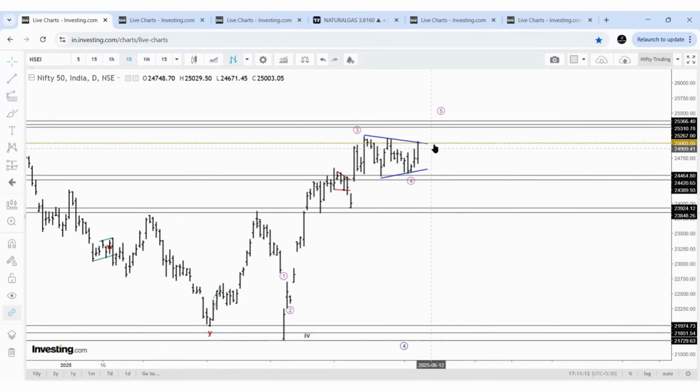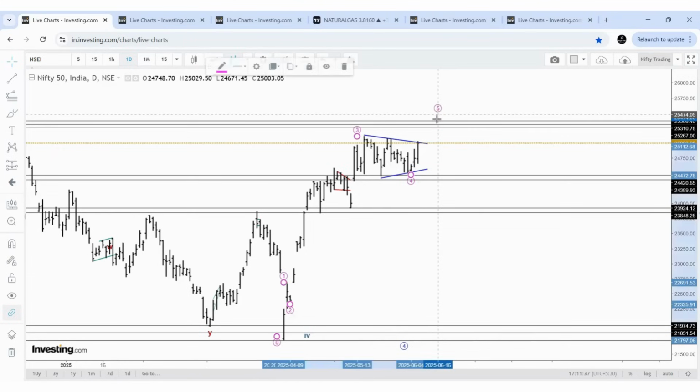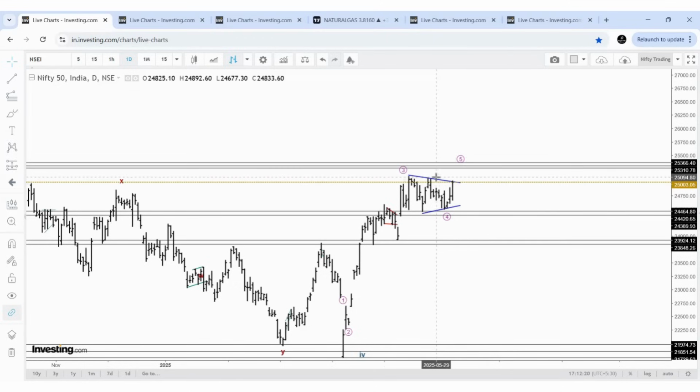The idea here is the price needs to minimum cross above this high of 25,075. What is this high? Approximately 25,080. Okay, keep it as 25,100. The price needs to minimum cross above this 25,100 for more highs, and the range we expected is 25,267, 310 and 366. These are the zones we can initially expect in a wave 5 if the price gives a breakout. So what we need to see here is the price giving a breakout for more highs. We need to confirm whether E or pullback is coming or not.